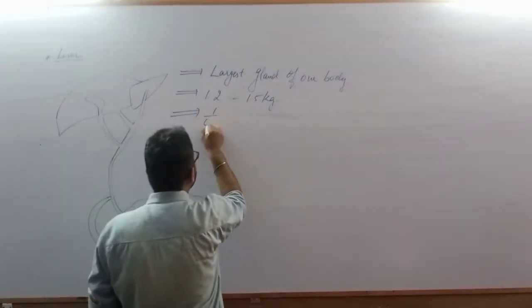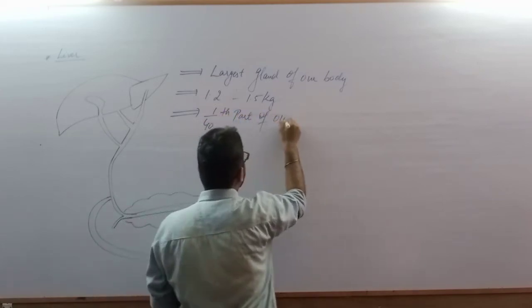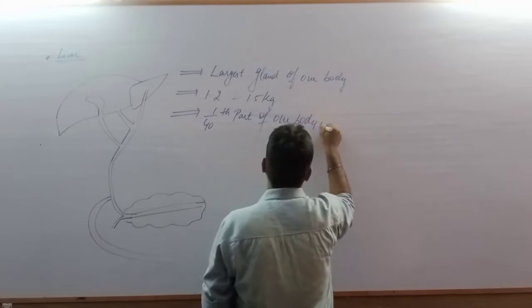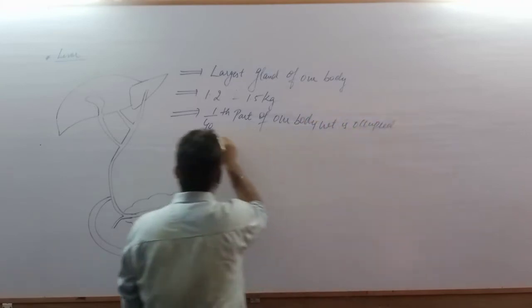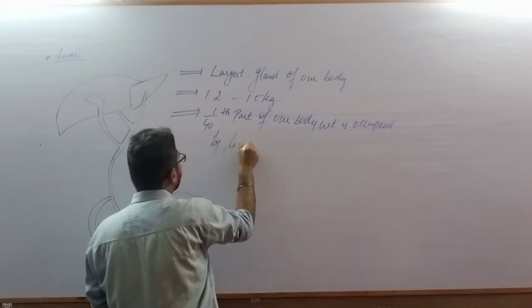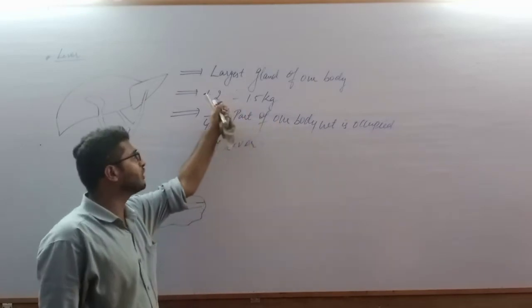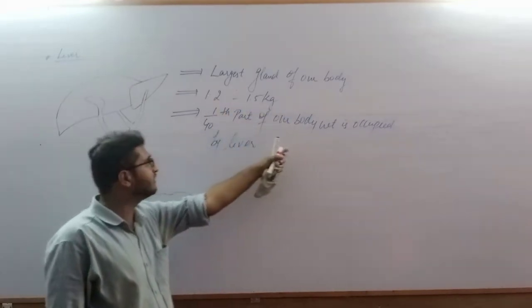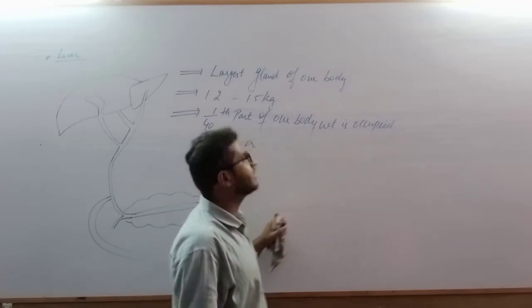So the liver is the largest gland of our body, 1.2 to 1.5 kg is its weight, and 1/40th of our body weight is occupied by the liver.